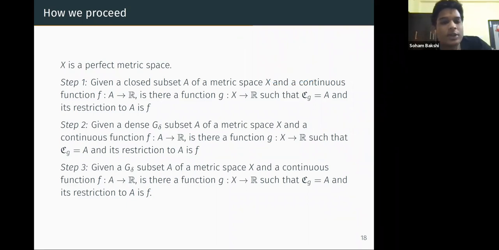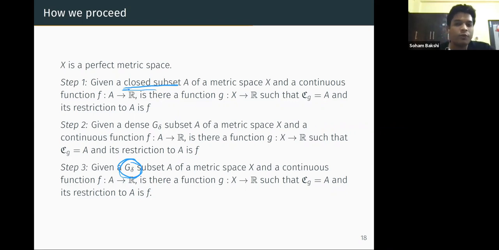Anyway, assuming that X is a perfect metric space, firstly we want to prove this. Given any closed subset A of a metric space and a continuous function f from A to R, we will get a function g from X to R which is continuous exactly on A and whose restriction to A is f. So this is a weaker thing. First we prove something weaker. Finally, we want to prove it for any given G delta subset. For that, we are building our steps, and first we will prove it for any closed subset.